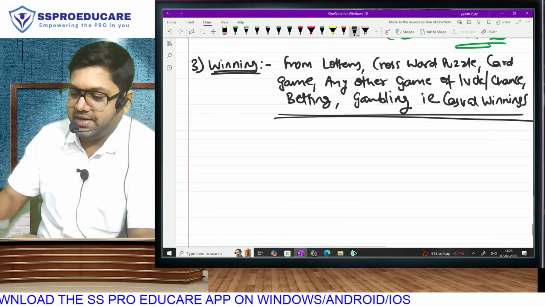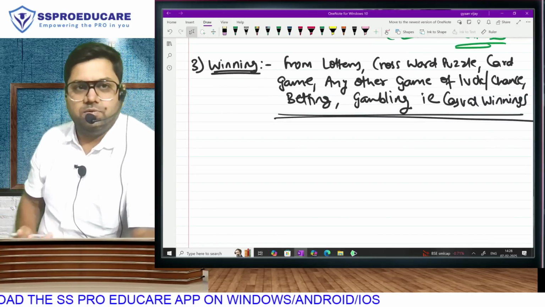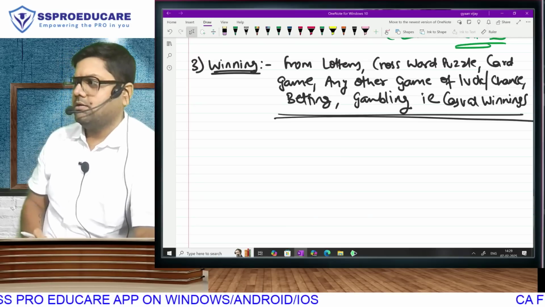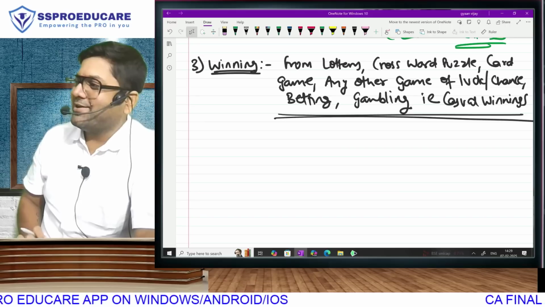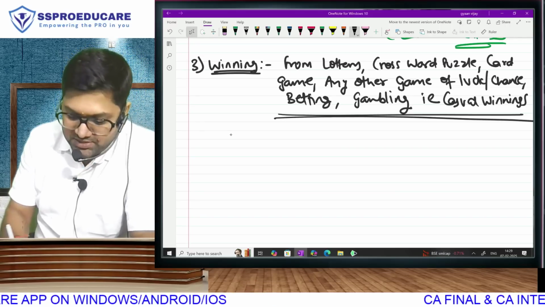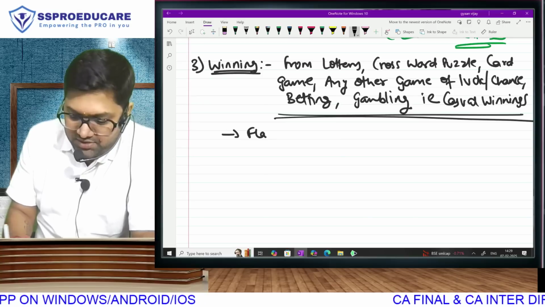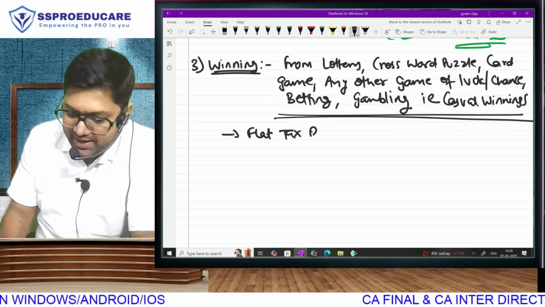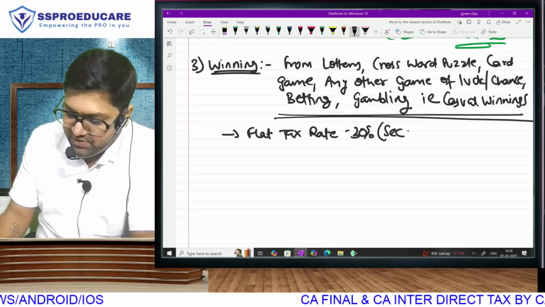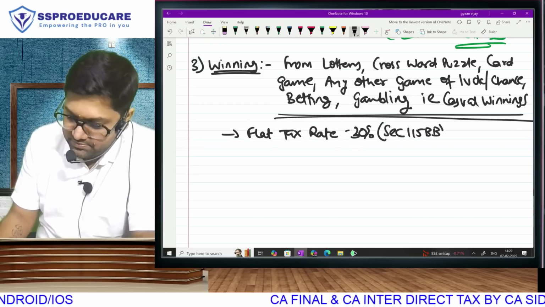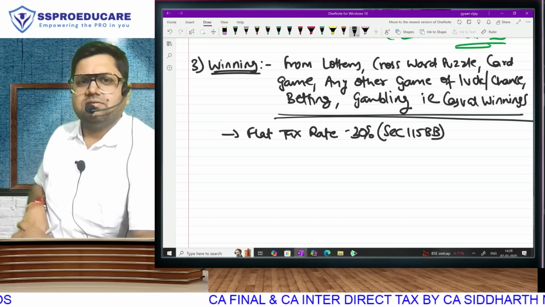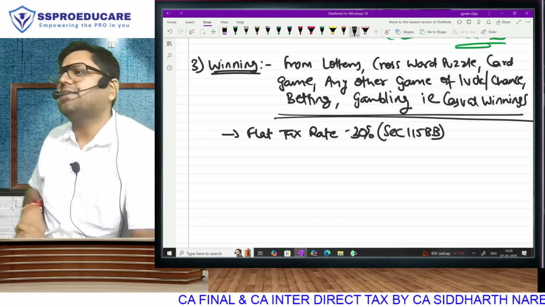Casual winnings will always be taxable under what, bro? Income from other sources, with the following things that you have to be careful about. First, for these incomes, there is a flat tax rate of 30%. In income tax law, there is a section 115BB. Special rates of tax. Section number you leave. Special rate of tax 30%.